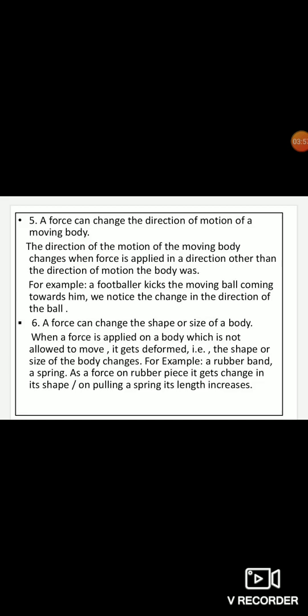The rubber piece, when you squeeze it, deforms in its shape, but when you leave it, it regains the original shape. Same as in a spring, when you give a tension or a load or a weight hanging to the wire of that spring, it gets deformed, and again when you remove the weight or the load, it comes back to the original form. I hope this sixth point is also clear.